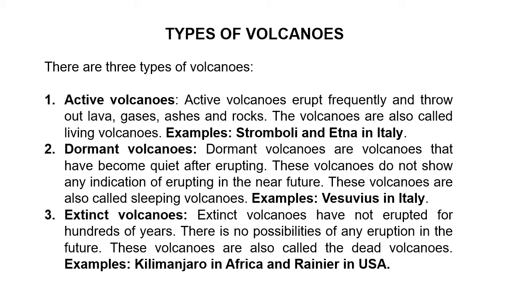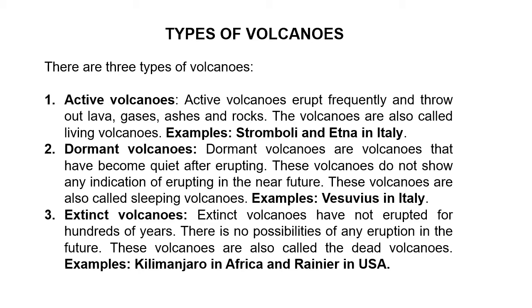An example is Vesuvius in Italy again. Dormant volcanoes have erupted, but for the time being it is quiet, with no eruption expected in the near future, and that is why they are called sleeping volcanoes.